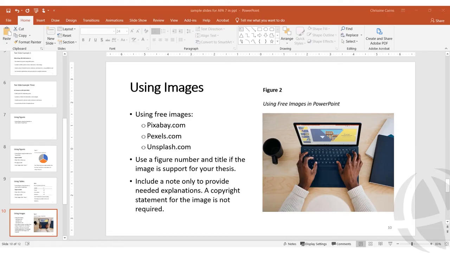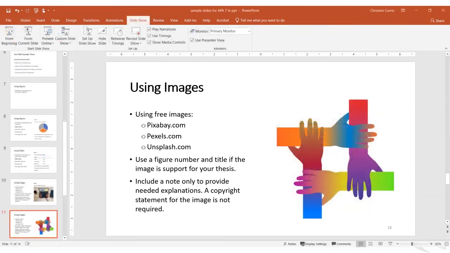While we cannot use copyrighted images in our presentations without the permission of the copyright holder, there are sites that provide free images. Sites such as Pixabay, Pexels, or Unsplash do not require attribution to the author, so a copyright statement is not required or expected in APA style.